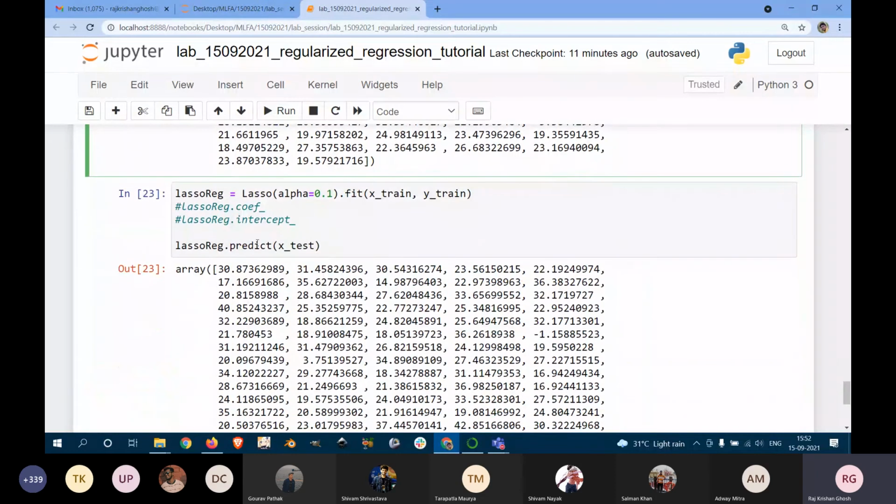Okay. Now lasso regression is the same thing. Basically, you are defining this lasso, and then you are putting an alpha, lambda value. This can be anything. I have put 0.1. Then I have fit it, and then you can print these different things, and also you can predict.